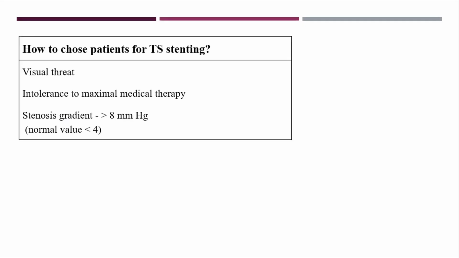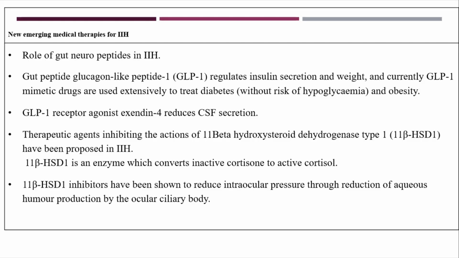How to choose the patient for stenting: visual threat, intolerance to maximum medical therapy, stenosis gradient more than 8. Some new emerging techniques for IIH: there is a role of GLP-1, which is now used in diabetics. We all know it regulates insulin secretion and causes weight loss. It will also reduce the CSF secretion.